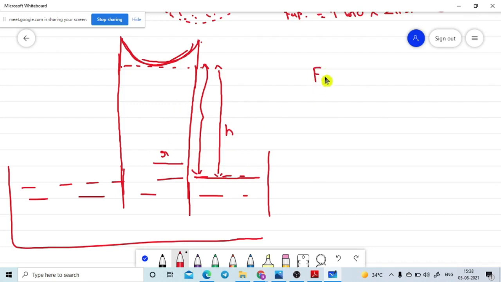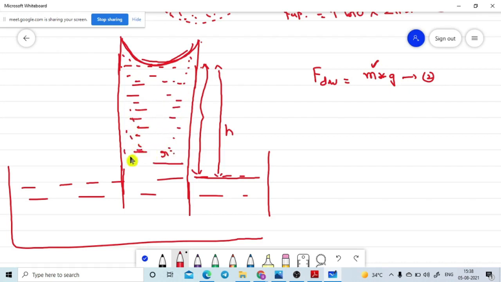The downward force F is simply how much mass is available in the capillary tube into acceleration due to gravity. This is our goal. So we just need to find how much mass is available in the capillary tube. Are you getting or not? Hello. If you know how much mass is contained in the capillary tube, then our problem is solved. Then this problem is divided into two parts. First, I am taking the easiest part only. Just please concentrate here.